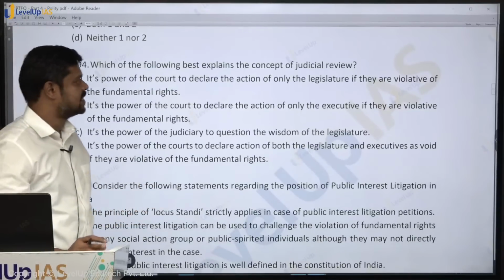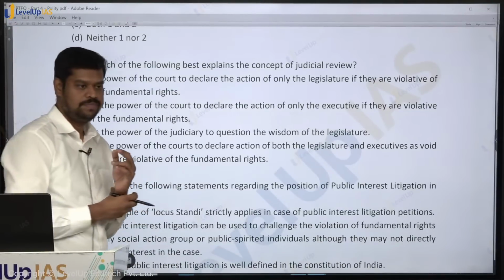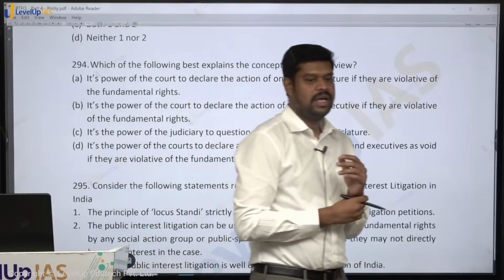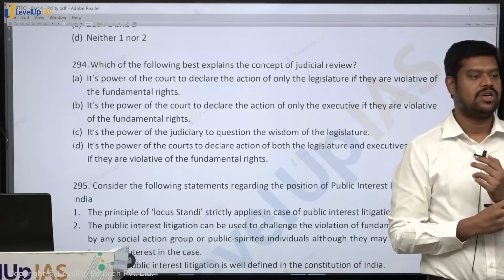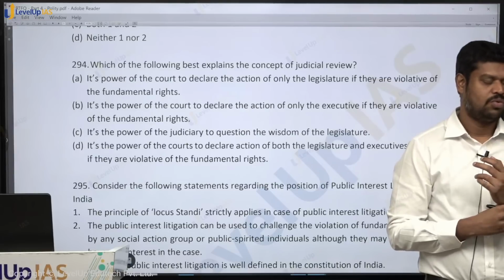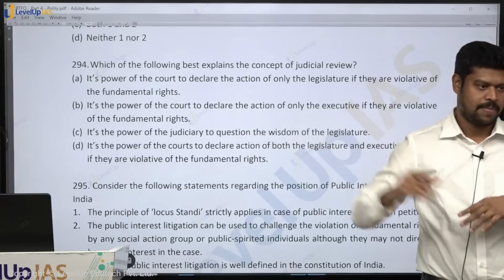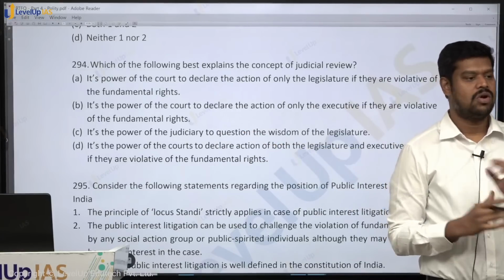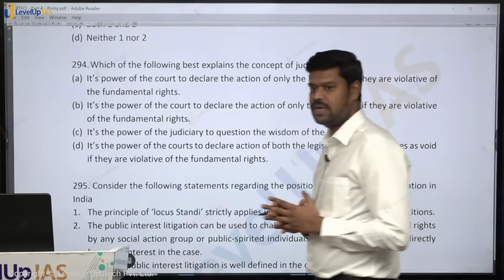Which of the following best explains the concept of judicial review? What is the concept of judicial review? It is a power of the courts to review the actions of the other two organs of the state. What are the other two organs? Legislature and the executive, in reference to what? In reference to the constitution, not necessarily the fundamental rights.